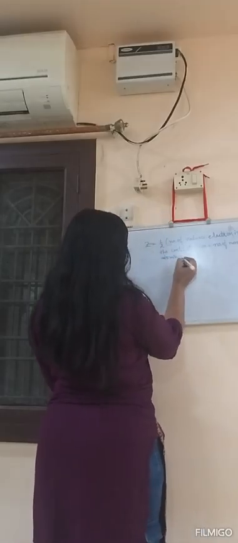If any positive charge is there, we will subtract it. If positive charge is there we will subtract it, and if any negative charge is there, we will add that. Okay, this is the total formula.